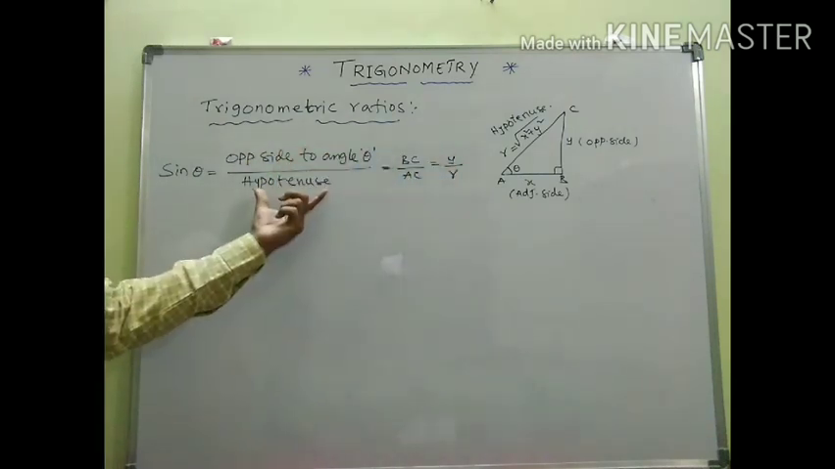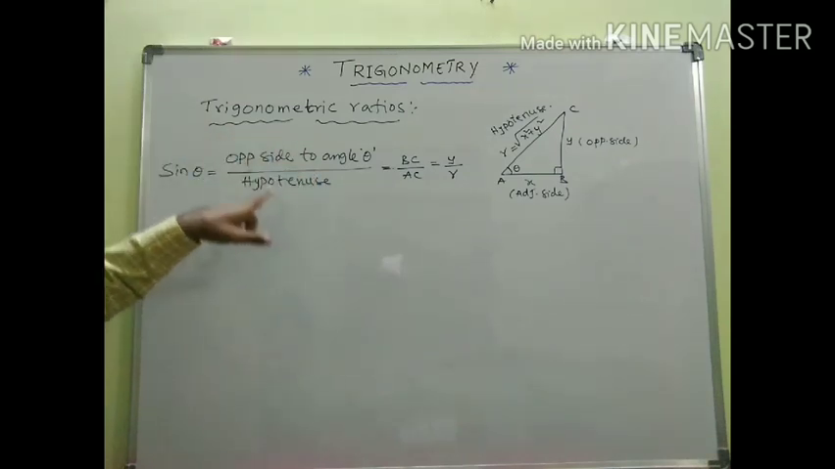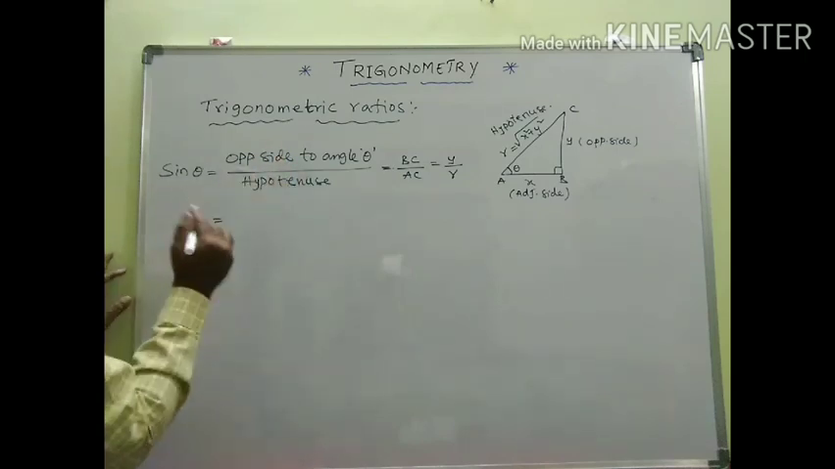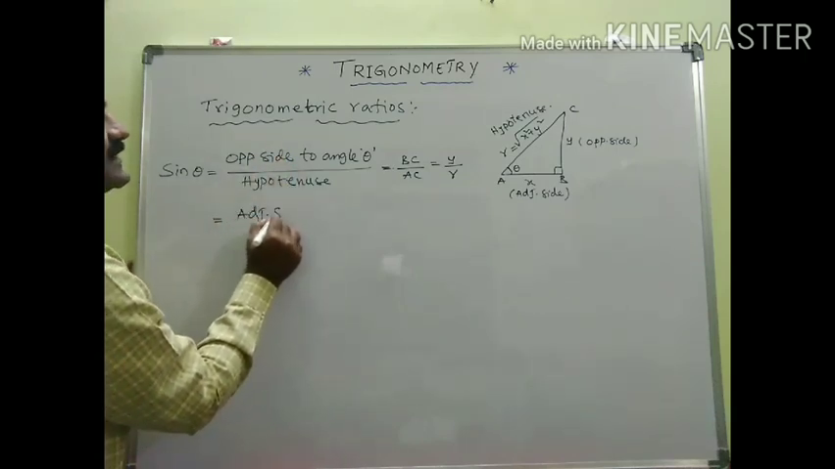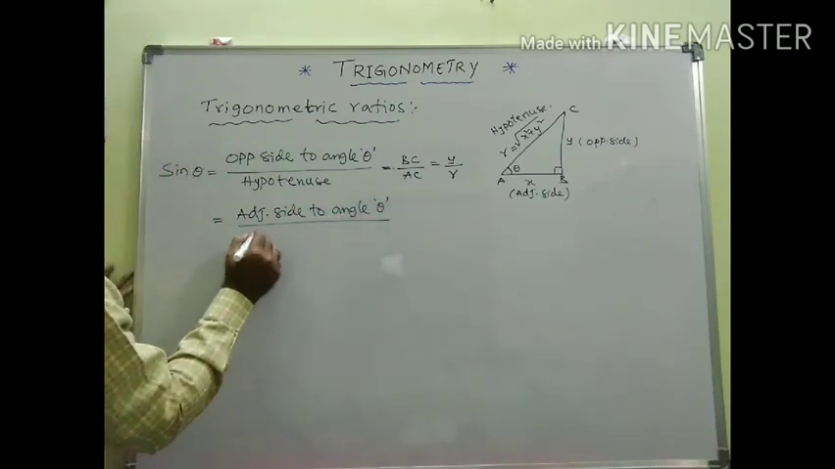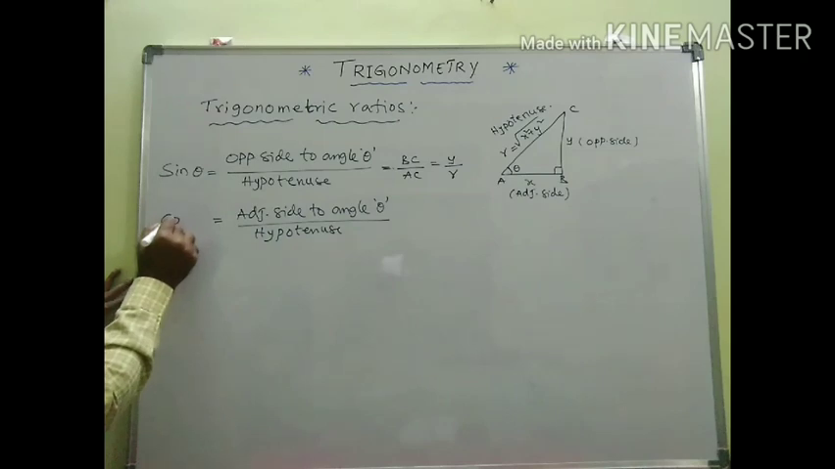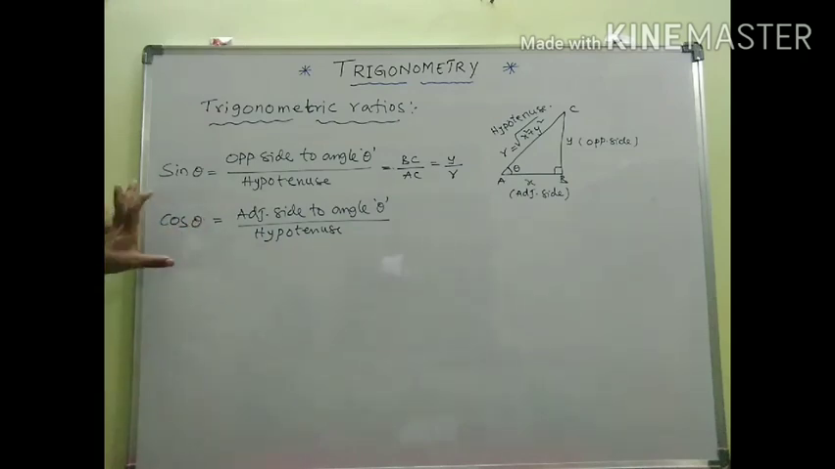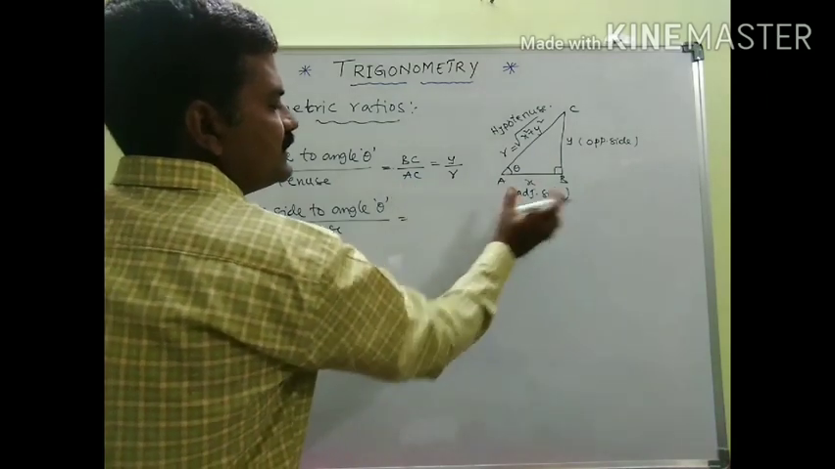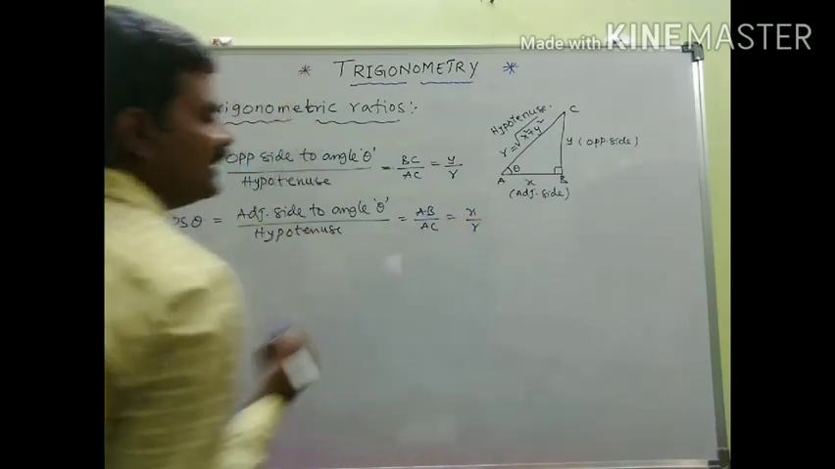So sine theta is defined as the ratio between the opposite side to angle theta by hypotenuse. Next, the adjacent side to angle theta by hypotenuse. This ratio is named as cos theta. What is the adjacent side here? Adjacent side is AB, and hypotenuse is AC, hence it is x by r.